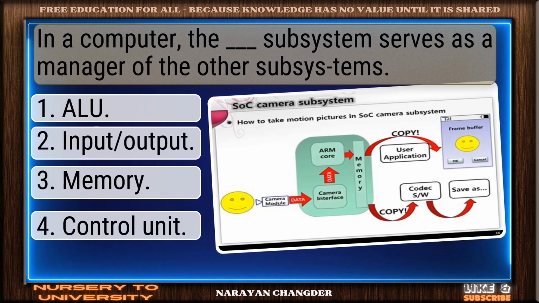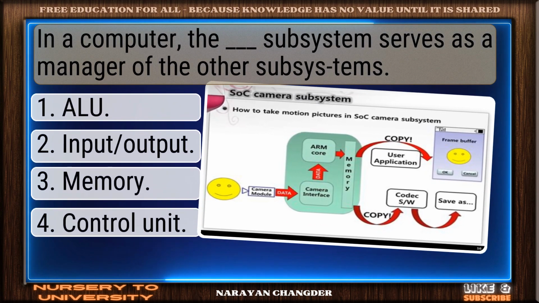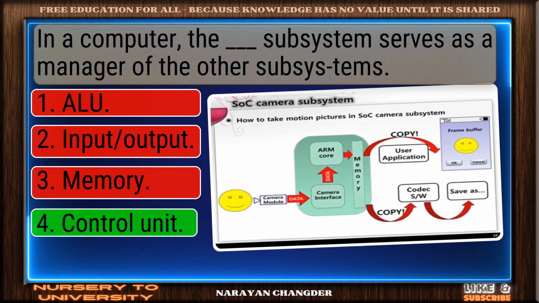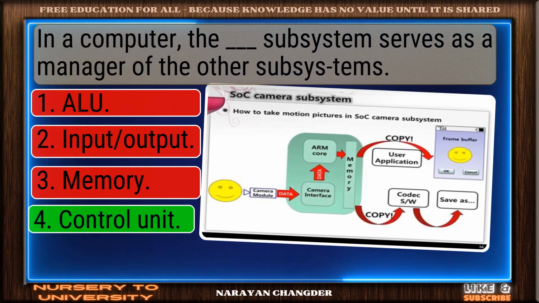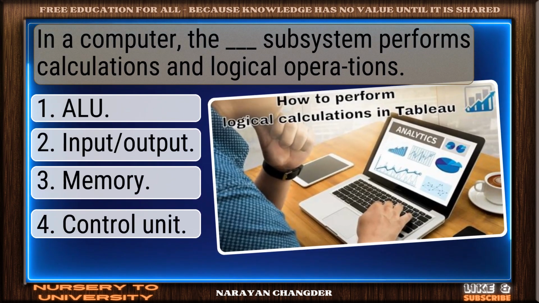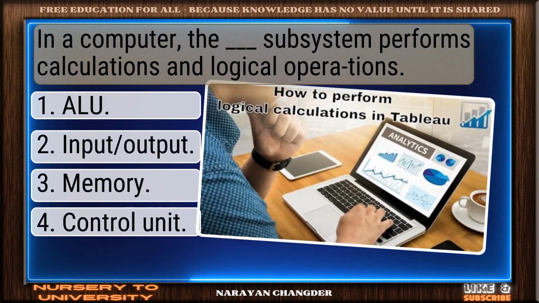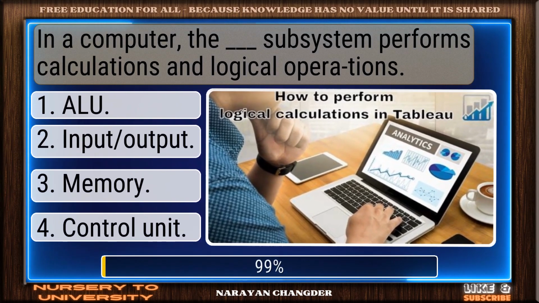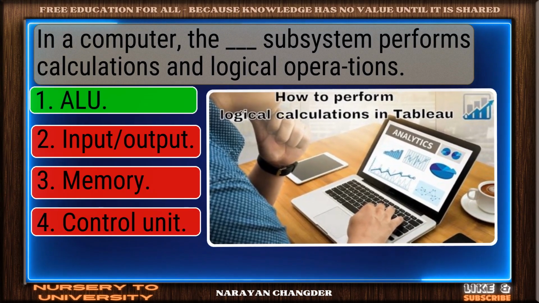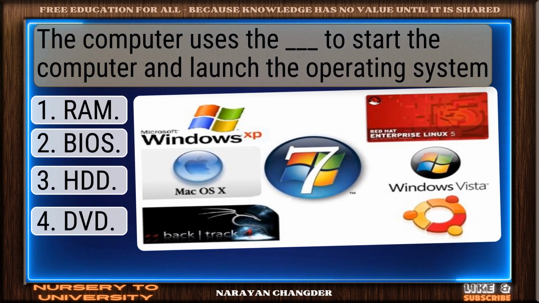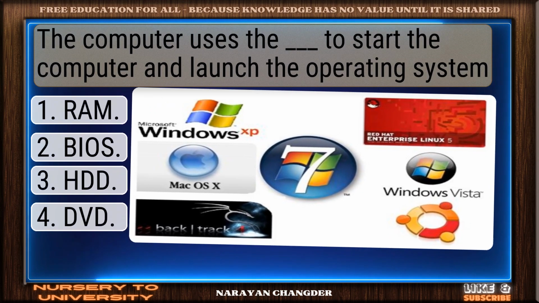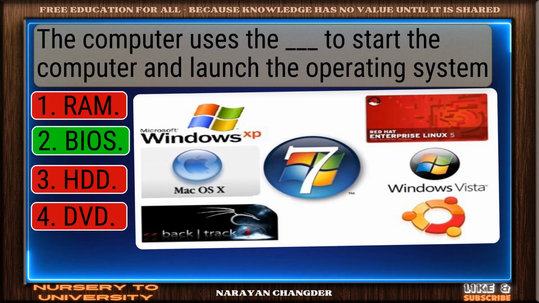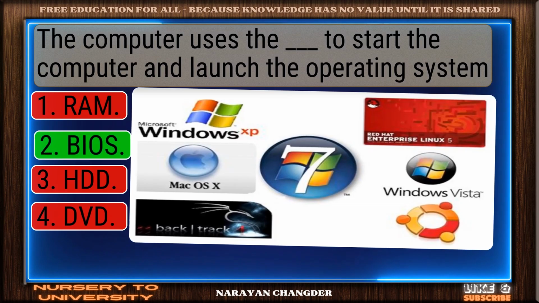In a computer, the dash subsystem serves as a manager of the other subsystems. Perfect. Control unit is the one. In a computer, the dash subsystem performs calculations and logical operations. Sharp thinking. ALU is right. The computer uses the dash to start the computer and launch the operating system. Correct response. BIOS is accurate.